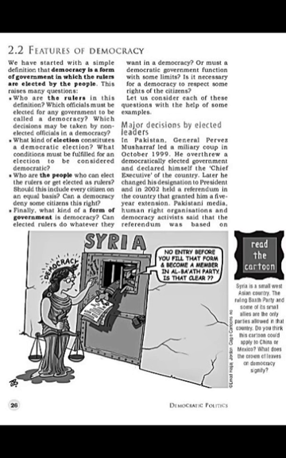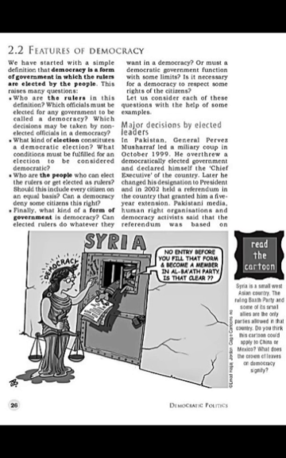And finally, what kind of government is democracy? Can elected leaders do whatever they want in a democracy, or must a democratic government function within some limits? So, is it necessary for a democracy to respect some rights of the citizens? So, let us consider each of these questions with the help of some examples, students.